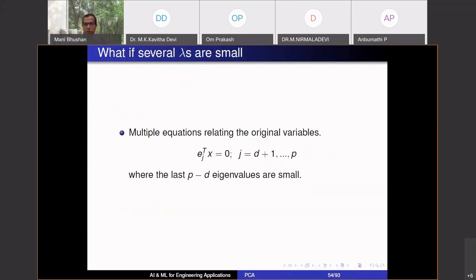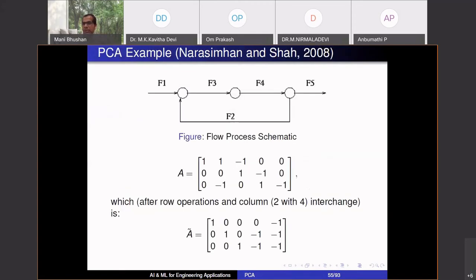Let me show you another example very similar to what we had in the morning. Another flow example. I have 5-dimensional data.